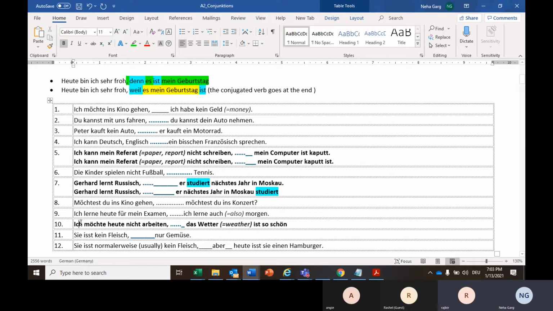I don't like to work today. I don't want to work today, because the weather is so beautiful. So what will you fill in here? Denn oder weil? Denn, because the structure is not changing. The verb is not at the end. Okay, then Nummer 11, Angie.